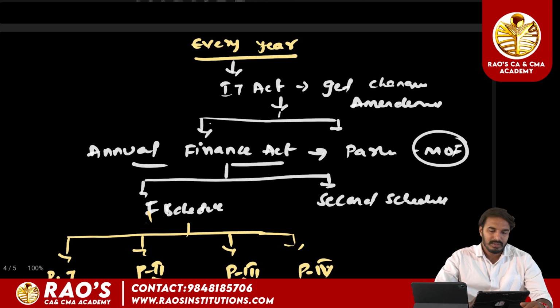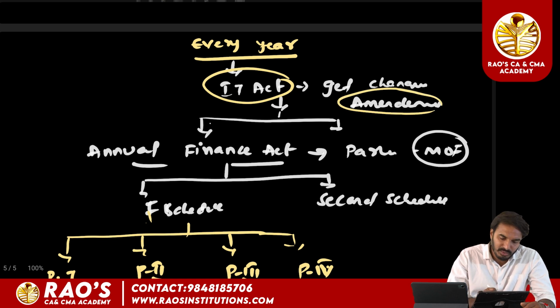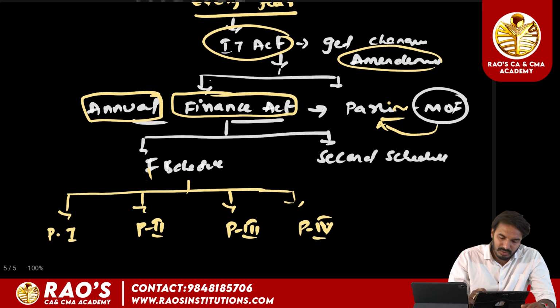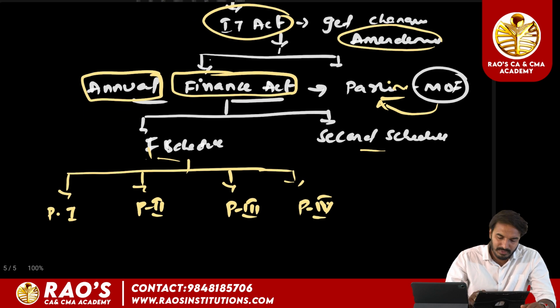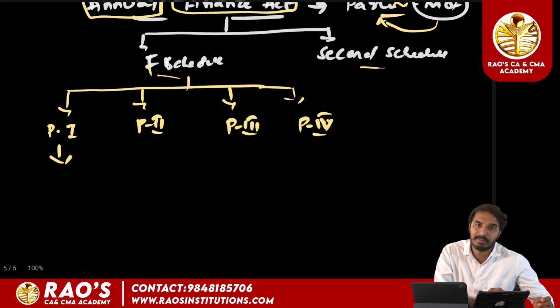So every year the Income Tax Act gets amended. The amendments in the Income Tax Act come through the Annual Finance Act. Every year in the parliament, the Ministry of Finance introduces the Annual Finance Act, which consists of 2 schedules, that is first schedule and second schedule. And the first schedule consists of 4 parts, that is part 1, part 2, part 3 and part 4.